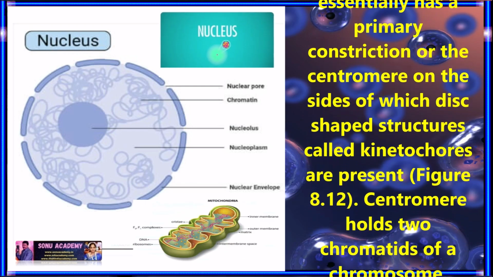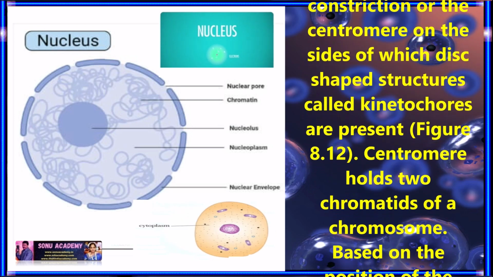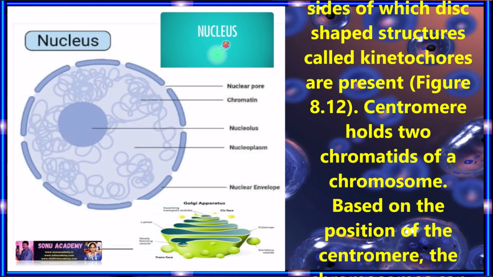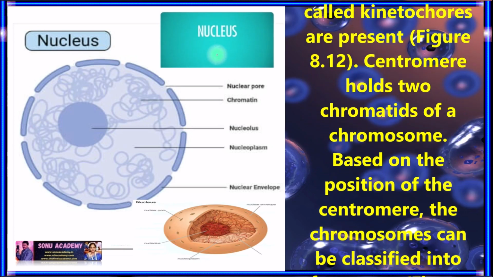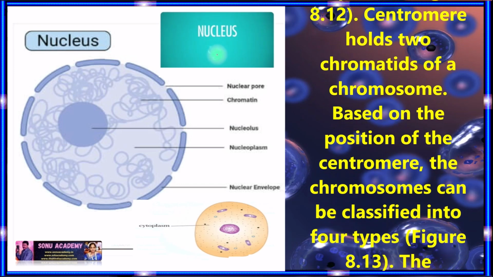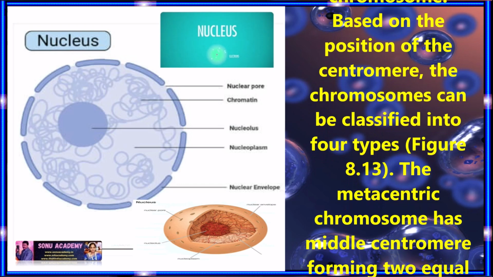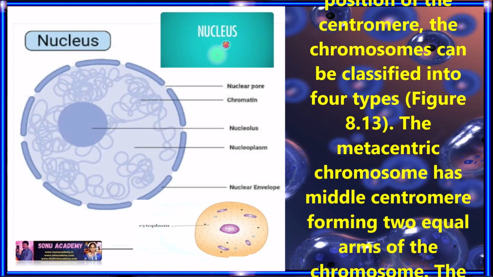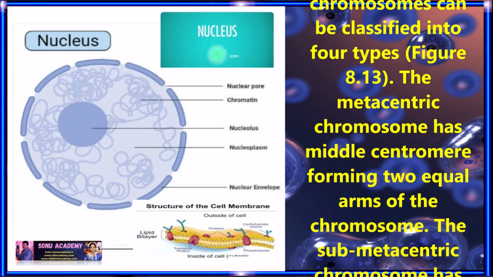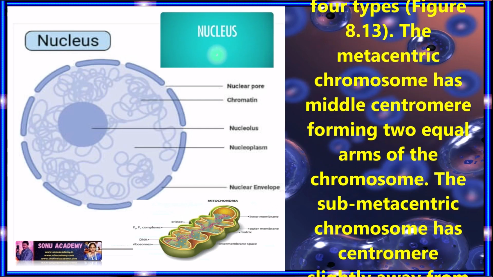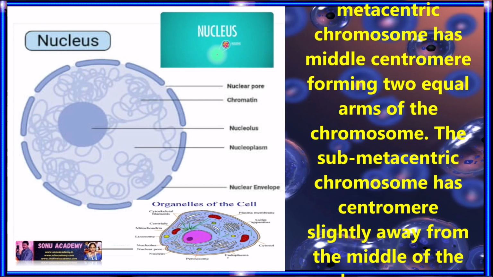Every chromosome essentially has a primary constriction or the centromere on the sides of which disc-shaped structures called kinetochores are present. Centromere holds two chromatids of a chromosome. Based on the position of the centromere, the chromosomes can be classified into 4 types.